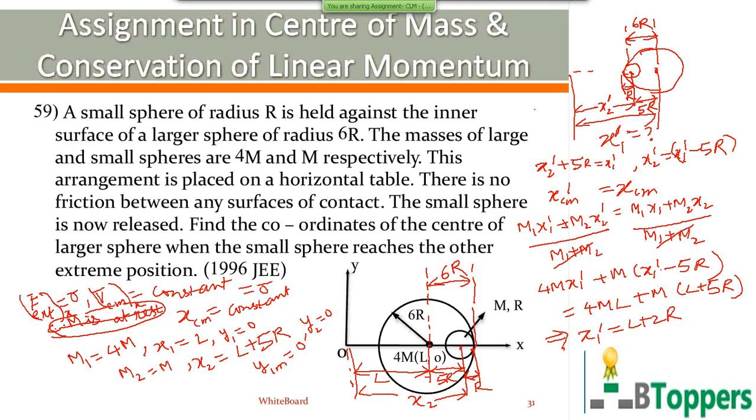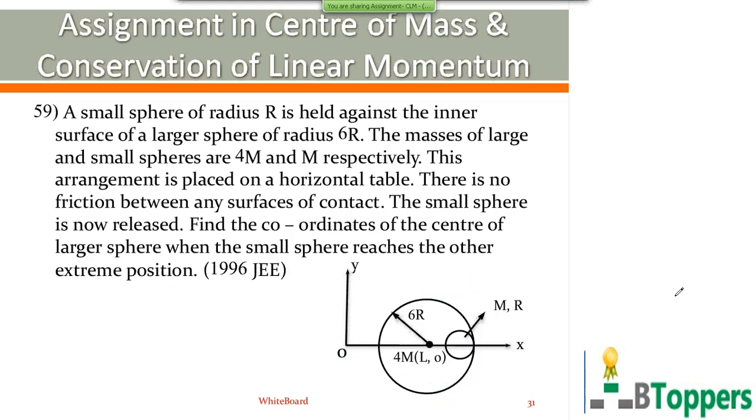It will not move in the vertical direction because the large sphere is resting on a horizontal table. So y coordinate of center of large sphere will be 0. So the answer for this question, which we have just now discussed, will be L plus 2r comma 0.